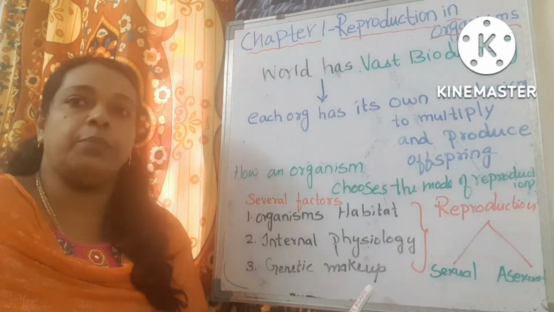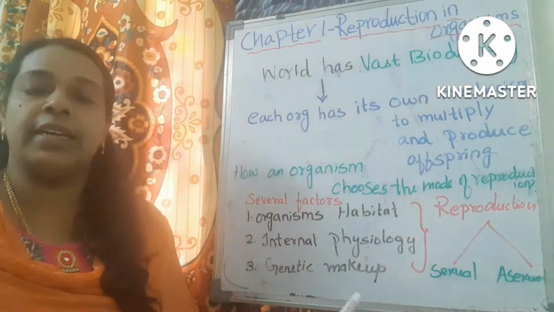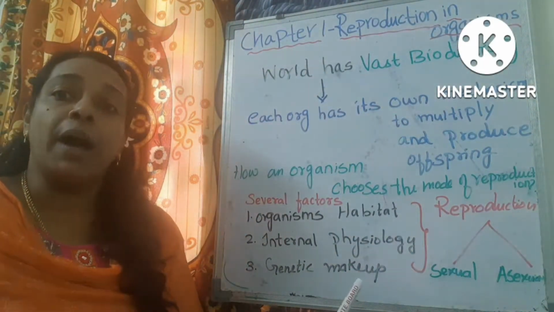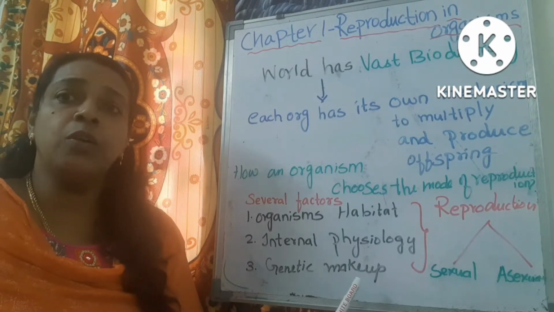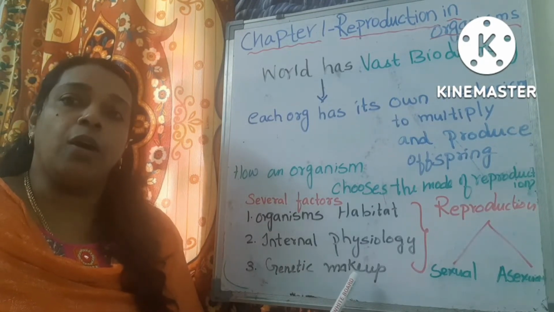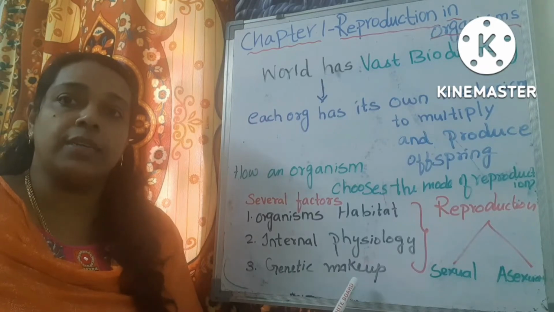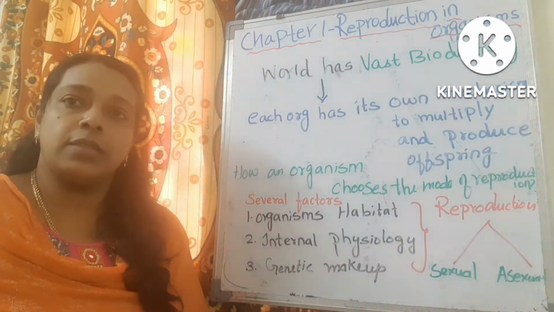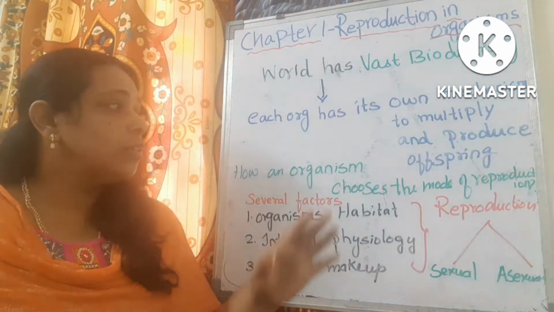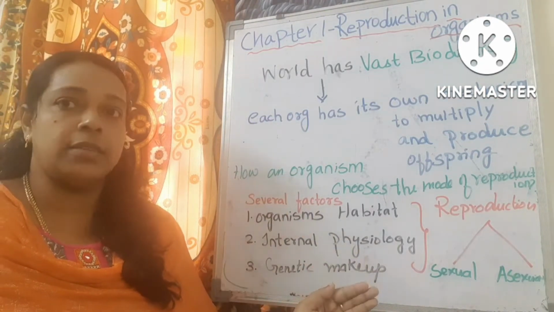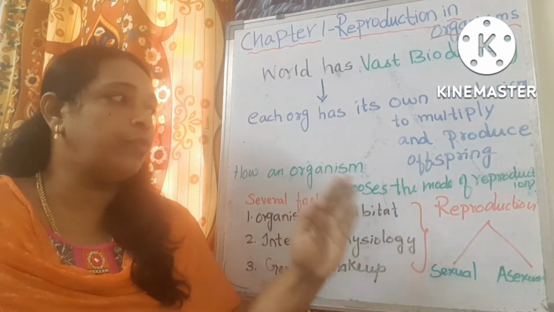The last one is genetic makeup. In the case of genetic makeup, all the somatic cells undergo asexual reproduction, and all the germ cells, the gametic cells, undergo sexual reproduction. Okay, this is about how an organism chooses the mode of reproduction.